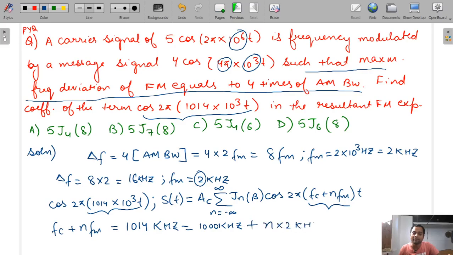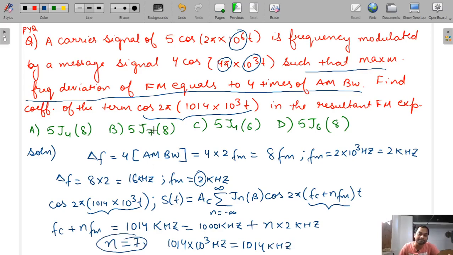So what will be the n value? When n is equal to 7, fc plus n fm is equal to 1014 kilohertz. So we got our value n is equal to 7.